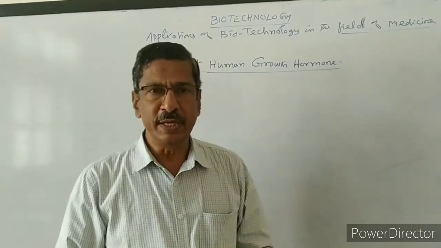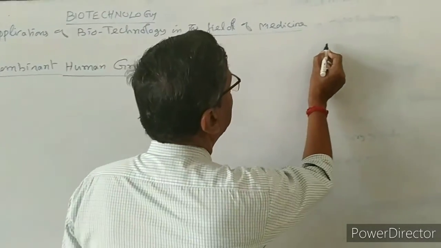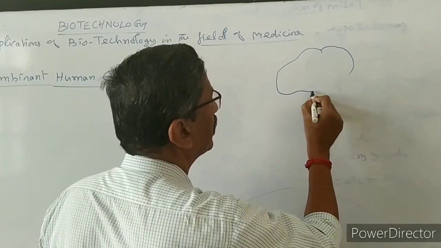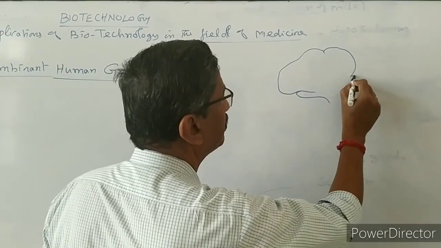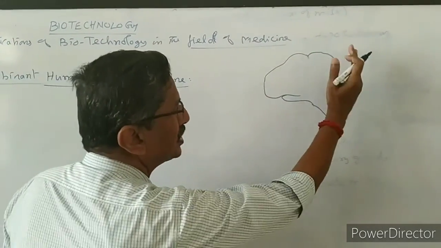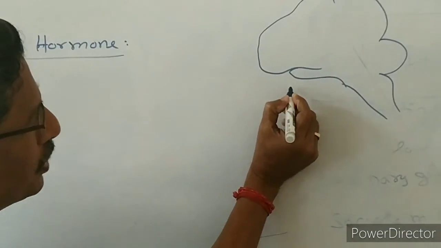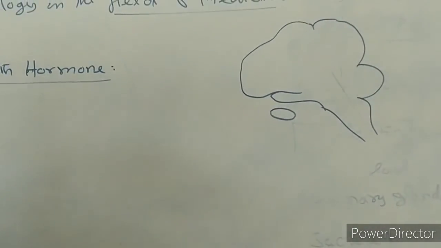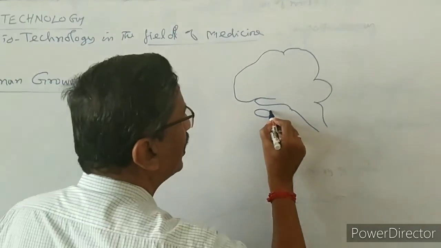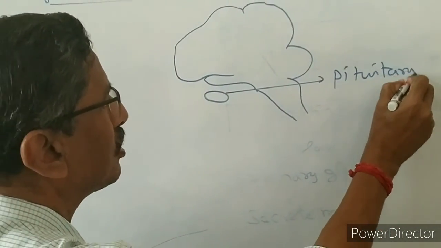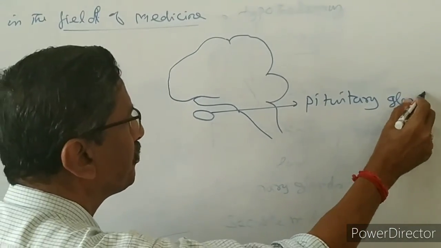All human beings have a gland below the human brain. This is the human brain, side view; this is the front, this is the back. Below the human brain, there is a small oval-shaped gland. This oval-shaped gland is called the pituitary gland.